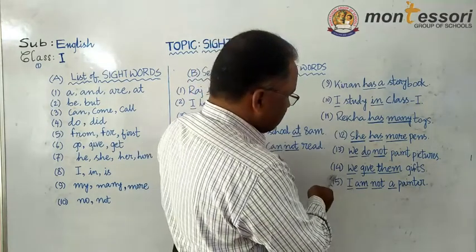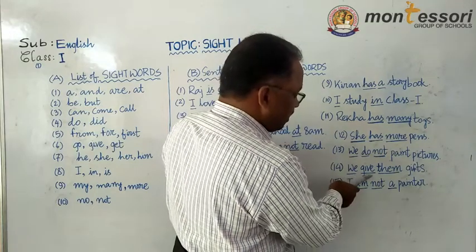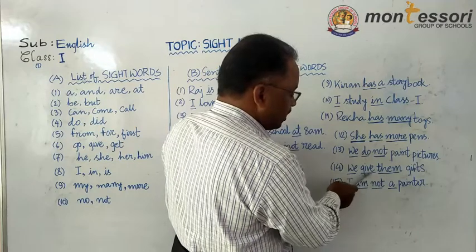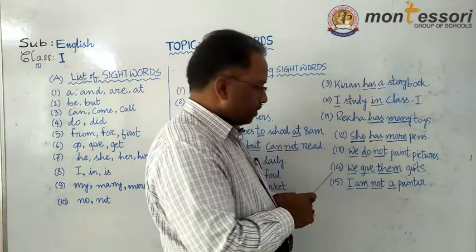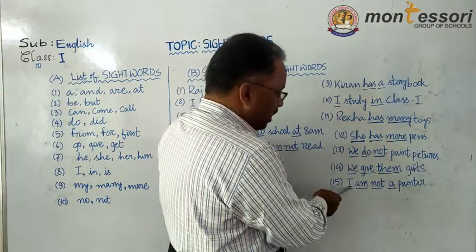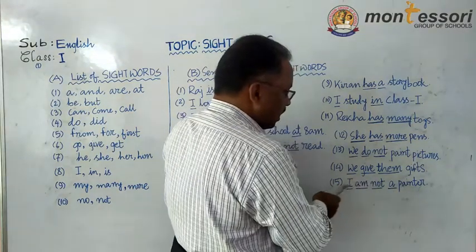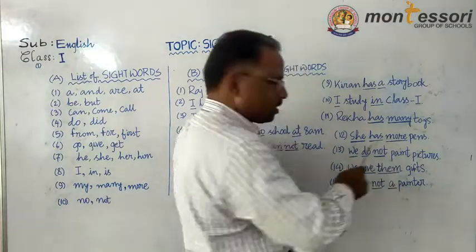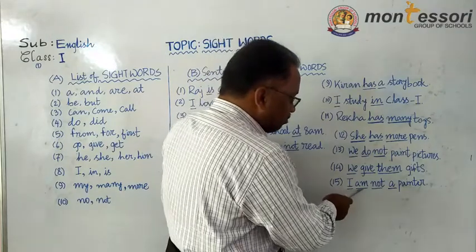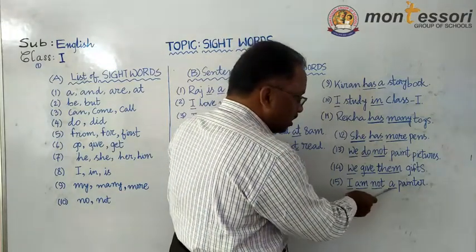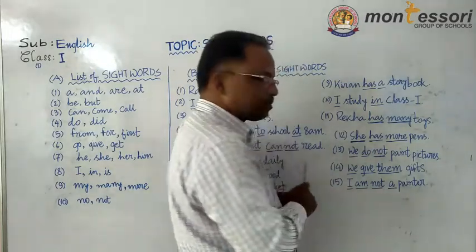Similarly, you see the next sentence. Here, what are the sight words? We give them. These three words are sight words. And the last one, I am not a painter. Now here, what are the sight words? I, am, not, a. So these words are sight words.